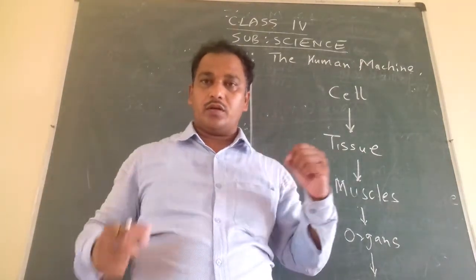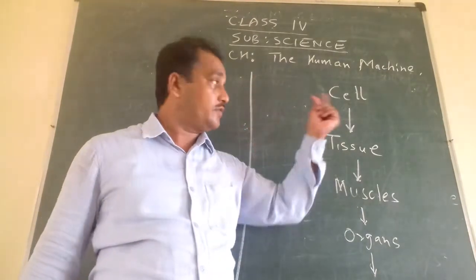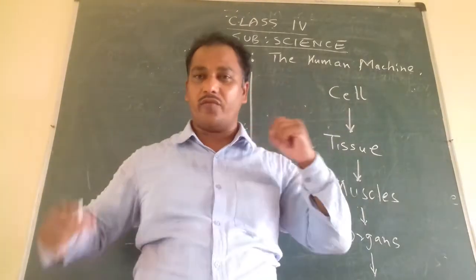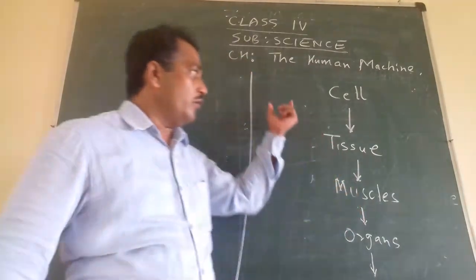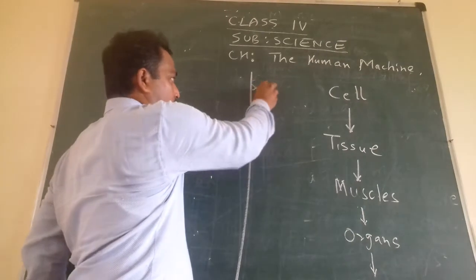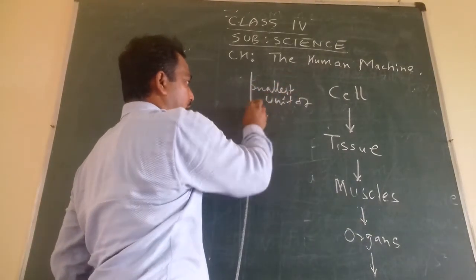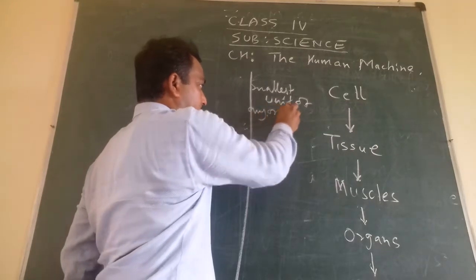Now, what is the smallest part? The smallest part is made up of cells. Cell is the smallest unit of our body, the human body. What is a cell? Cell is the smallest unit of the body, the smallest unit of any organism.